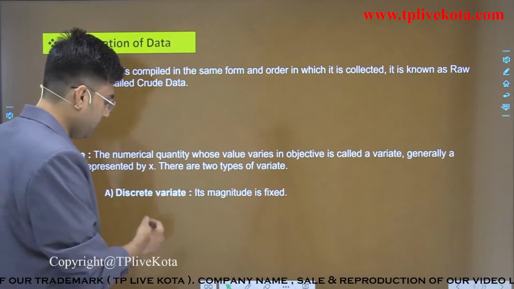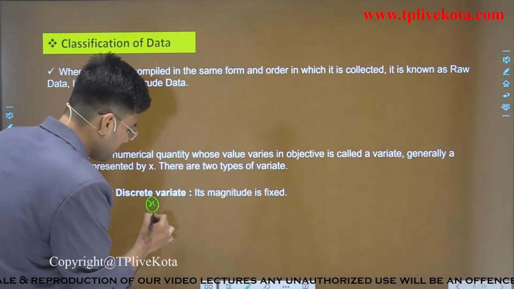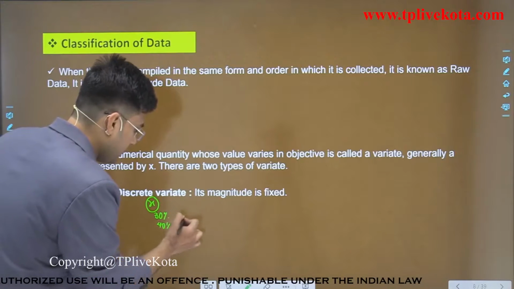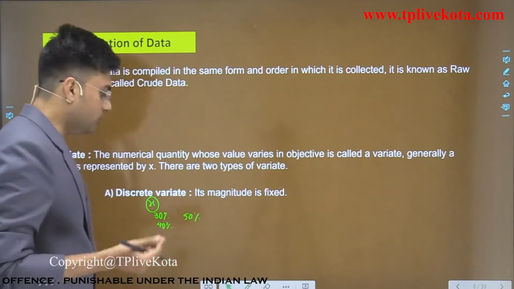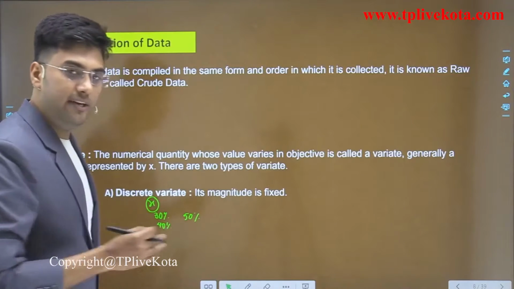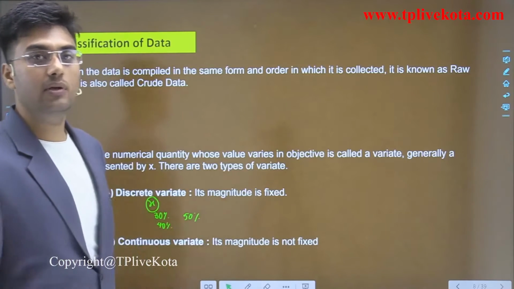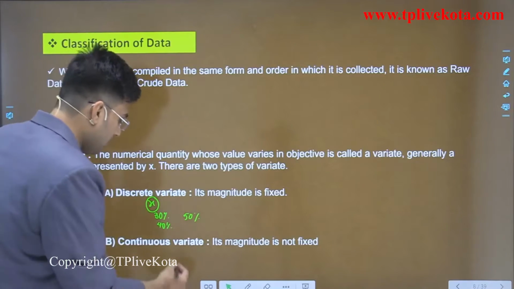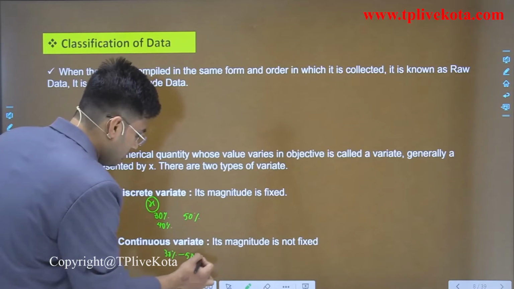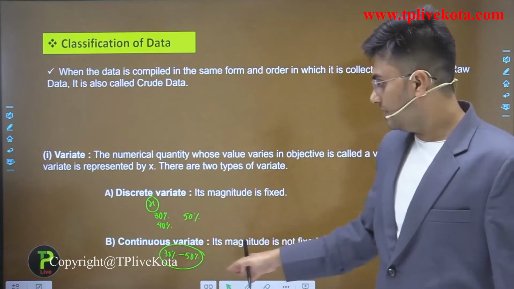For example, if we prepare a table with the variate x as marks 30%, 40%, 50%, then these are discrete variates. Next is the continuous variate. Its magnitude is not fixed. For example, if I write the percentage 30% to 50%, these are continuous variates, or we can say these are groups.